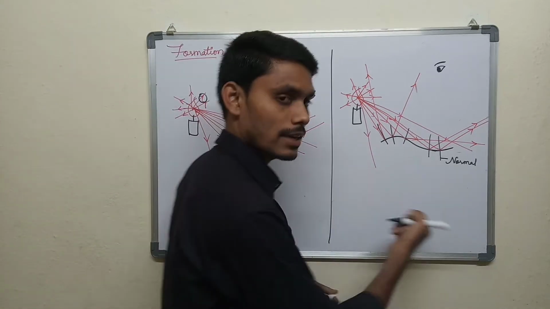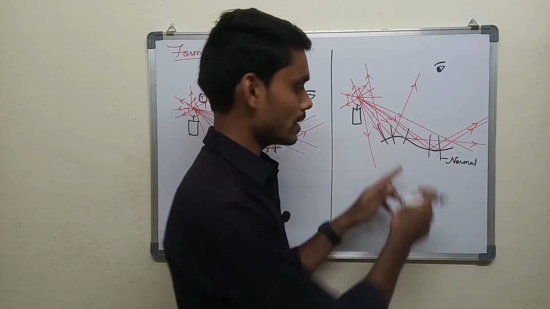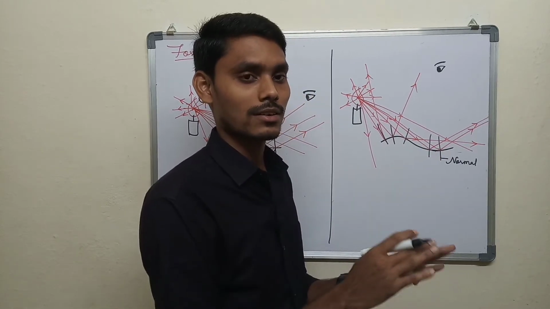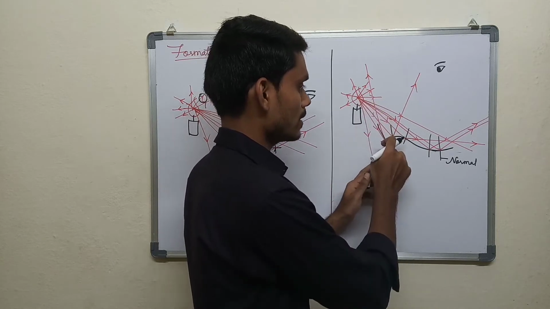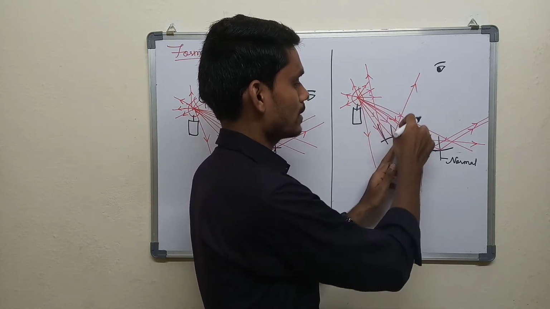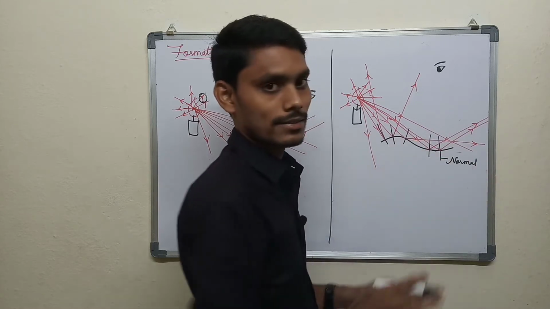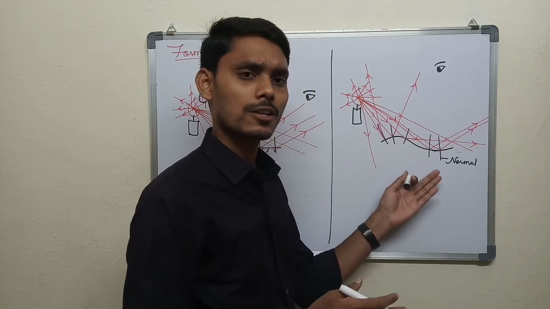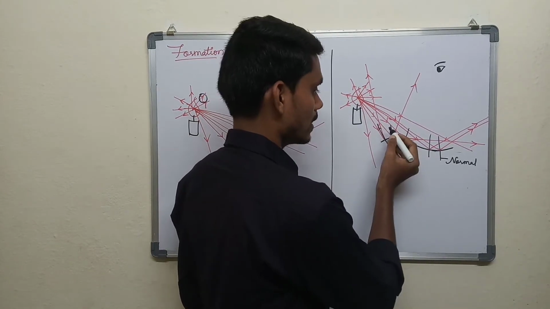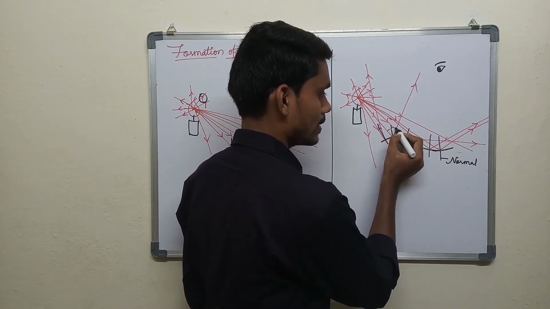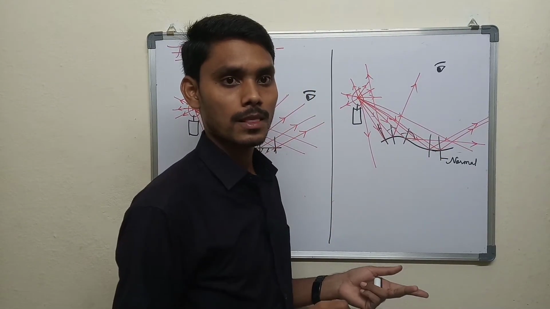Now let us see the same thing, a candle and a surface, but this surface is an irregular surface, not like a soft one. Light falls on this and gets reflected, and this is one more reflected ray, this is one more. Here the black lines are normal lines, and again it follows the same rule, angle of incidence equals angle of reflection. And see, this angle and this angle are the same.